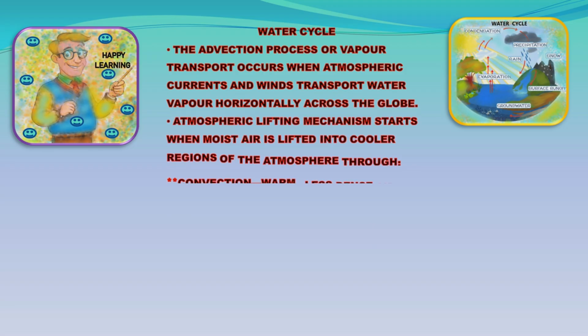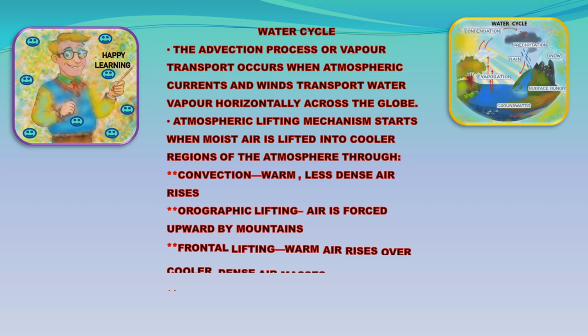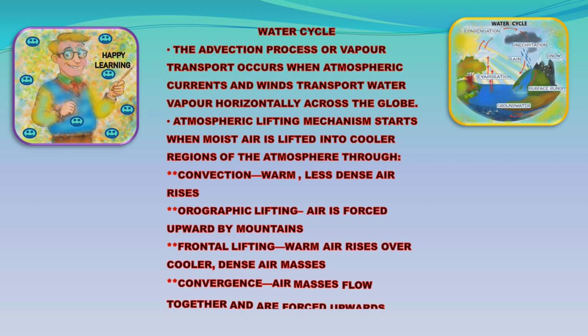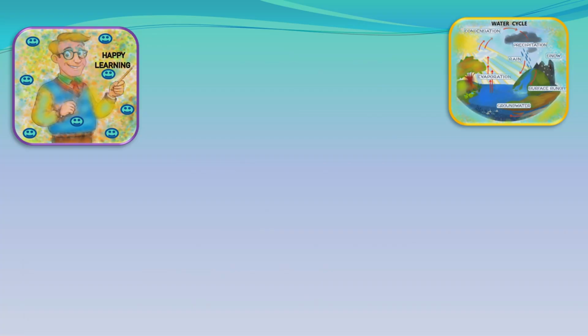The atmospheric lifting mechanism starts when moist air is lifted into cooler regions of the atmosphere. Convection: warm, less dense air rises. Orographic lifting: air is forced upward by mountains. Frontal lifting: warm air rises over cooler, denser air masses. Convergence: air masses flow together and are forced upwards.